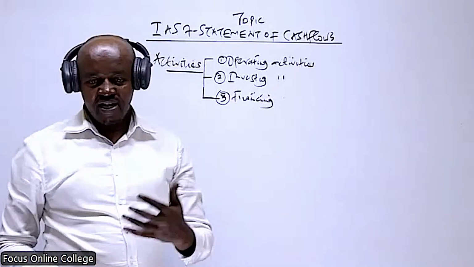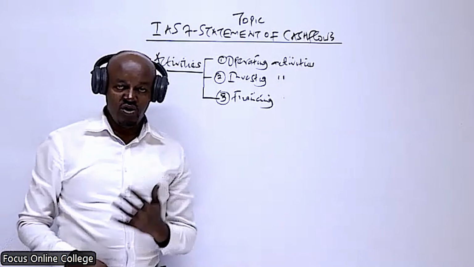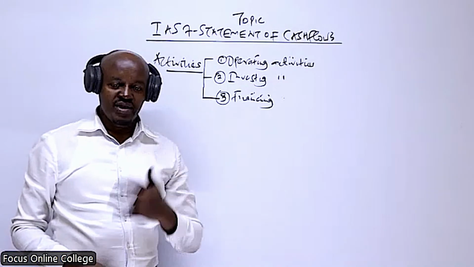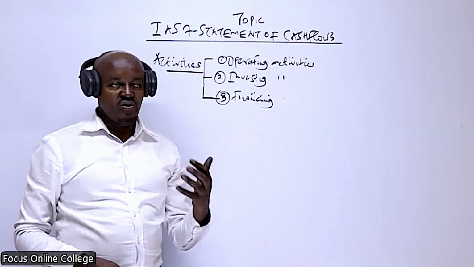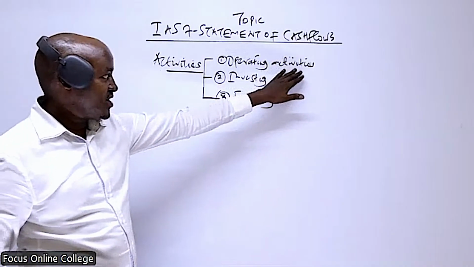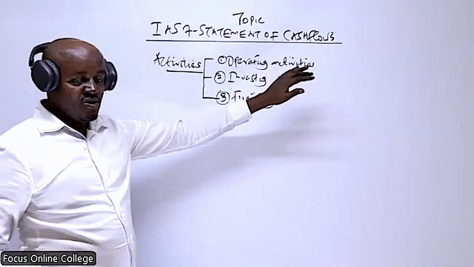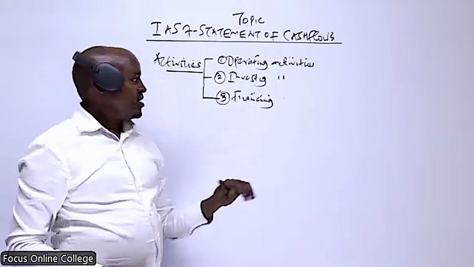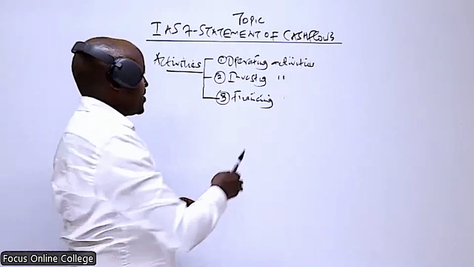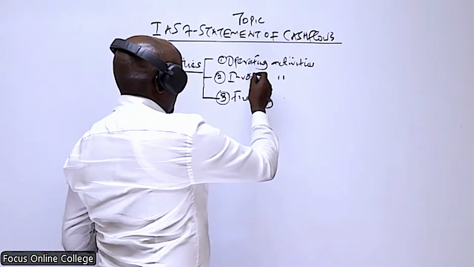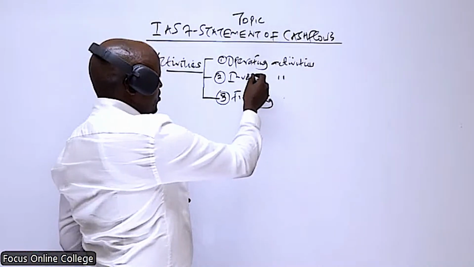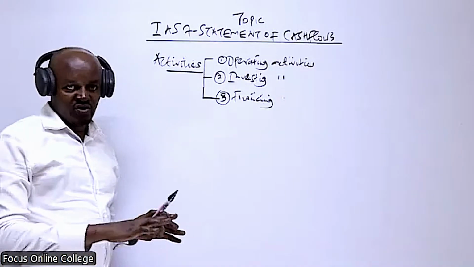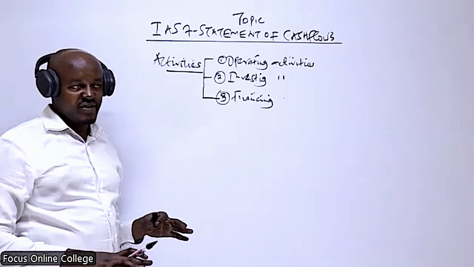Like here at Focus Online College, we offer training of various courses. So that is our revenue generating activity. Therefore, these are the revenue generating activities undertaken by the company. They include provision of services and sales of goods. Investing activities are those activities which involve acquisition and also disposal of assets. Any activity involving acquiring and also disposing or selling assets is an investing activity.